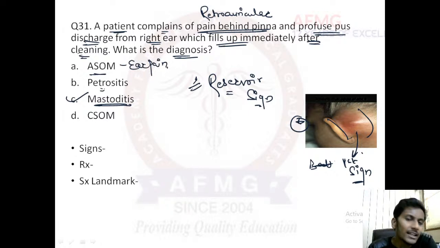Petrositis, we have seen Gradenigo syndrome, right? There was a triad: diplopia and otorrhea and pain. And CSM, we have discussed both types of CSM now in detail.